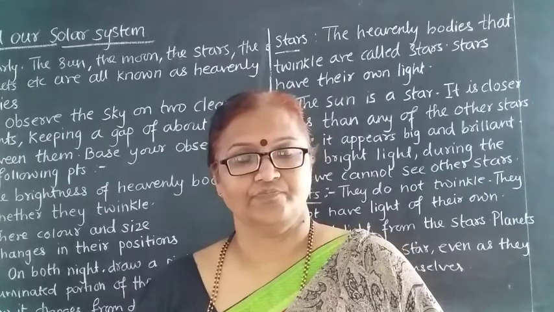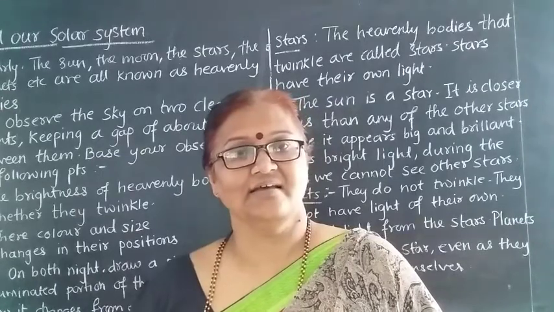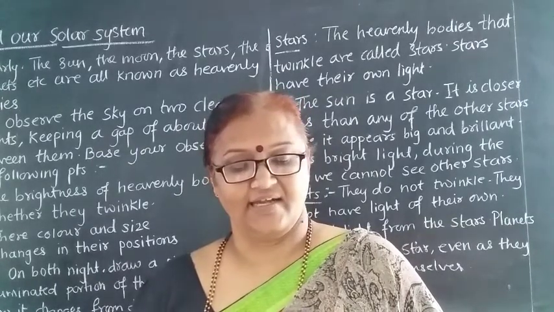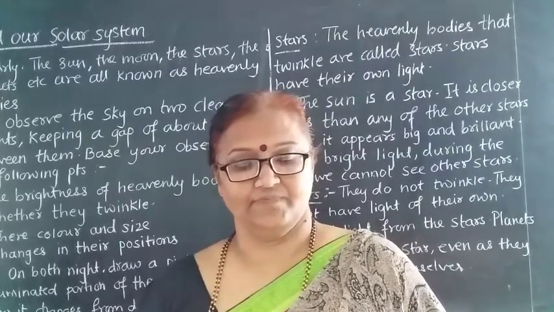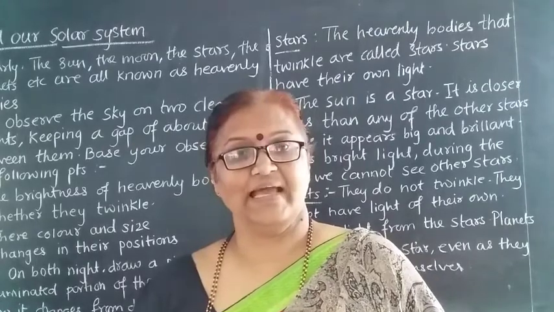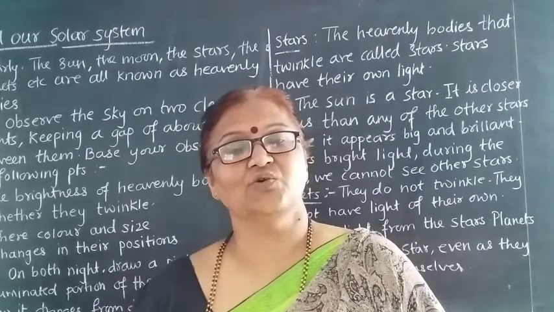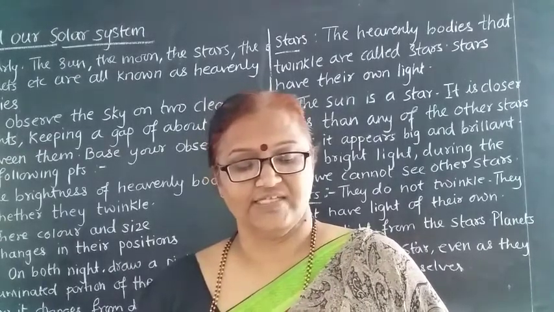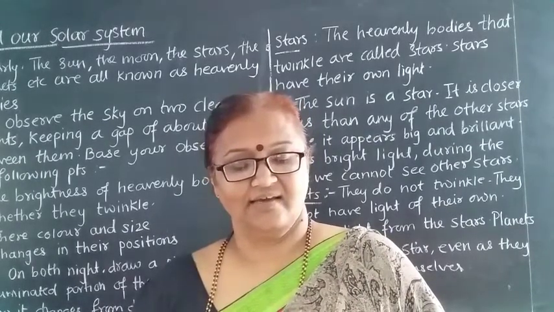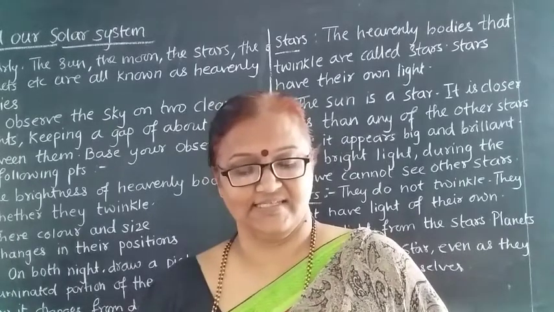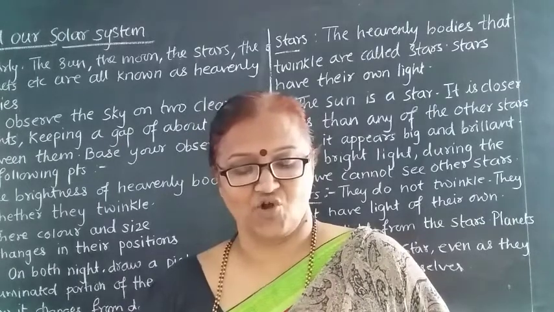The sun is nothing but a star, and the planets are revolving round it, and together they are called a solar system. Then see, besides the planets, the solar system also includes other heavenly bodies. Which are these other heavenly bodies? See here: other heavenly bodies in the solar system are satellites, dwarf planets and asteroids.